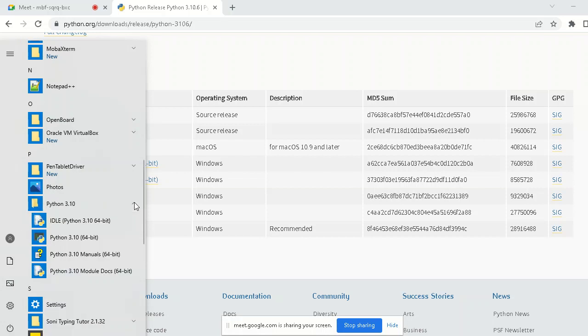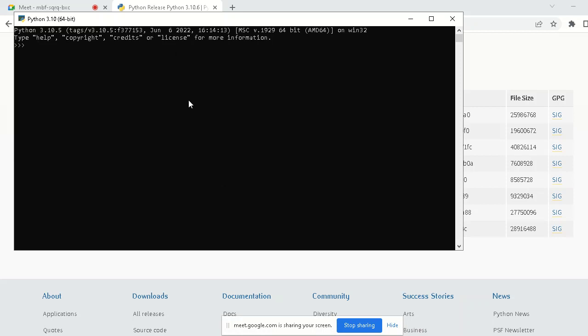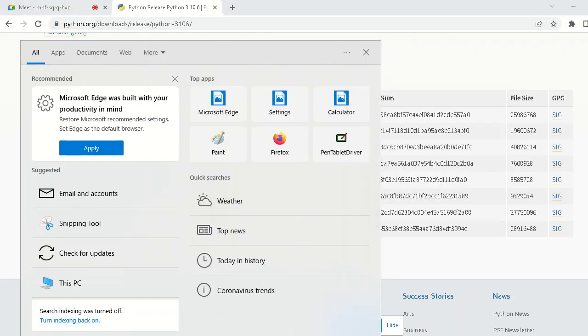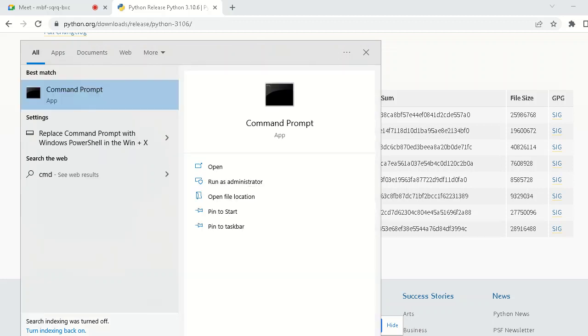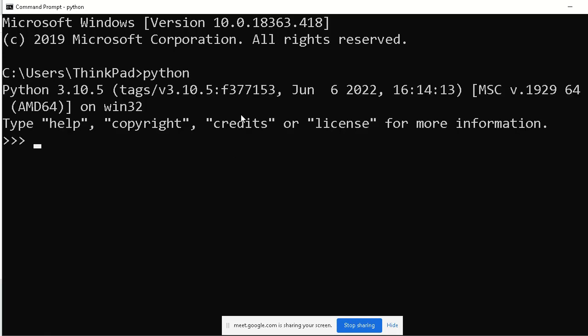There are different ways to open it. First, we just click Python 3.10 and it will open this window, or else we can run it from our command prompt and just type python here. Why does it open like this? Because the path was set automatically.